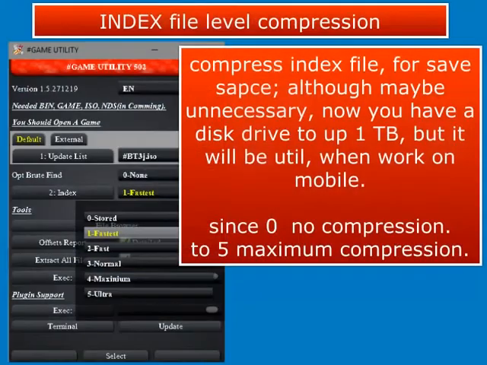They will tell me here that this was not necessary and that anyone already has enough space for any number of files, but I don't only think of those who can have it all. There are some people like me who do not have enough resources to enjoy the luxury of such large memories. Plus this is useful if you work on a mobile that only has internal memory and you want to save memory space. Levels go from 0, which is without compression, to 5, which is maximum.